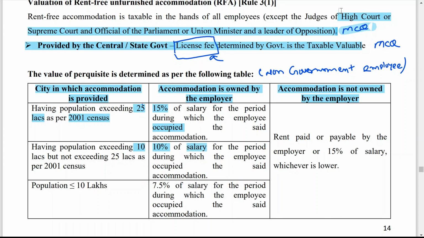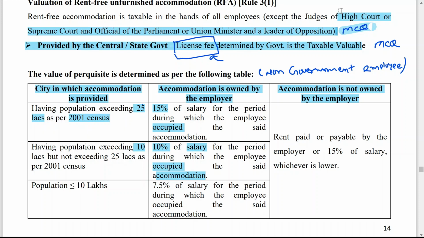You have to take 10% of salary for the period during which the employee occupied the said accommodation. Means if he has occupied accommodation for 7 months, you have to find out the 7 months salary and take 10% of that 7 months salary. If he has occupied for the full year, that means you have to find out the salary for the full year and then you have to take 10% of it.